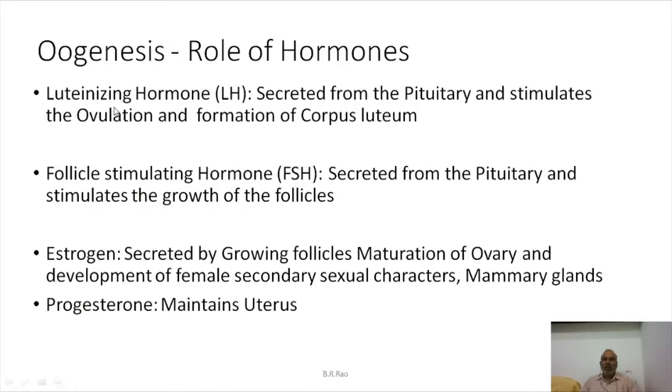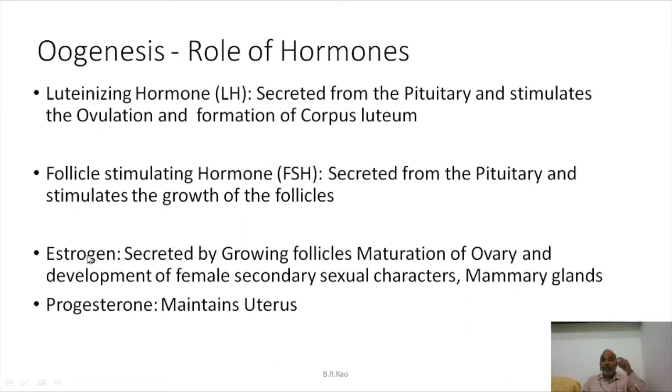Oogenesis, role of hormones. Luteinizing hormone secreted from the pituitary stimulates the ovulation and forms the corpus luteum. Follicle stimulating hormone is a very, very important one. It is secreted by pituitary and it will allow the follicles to develop.